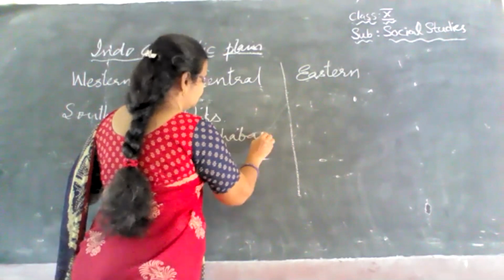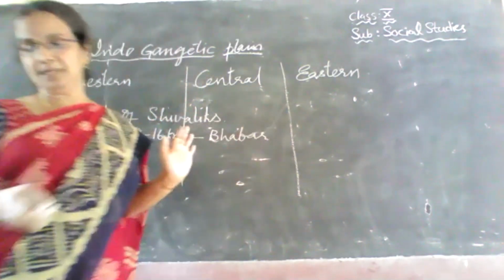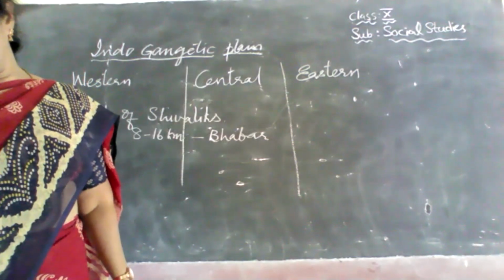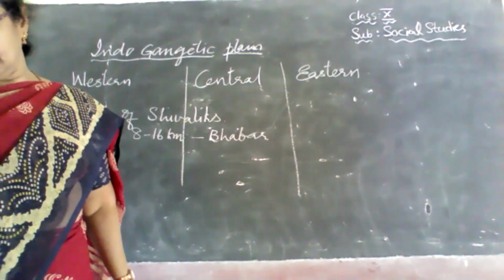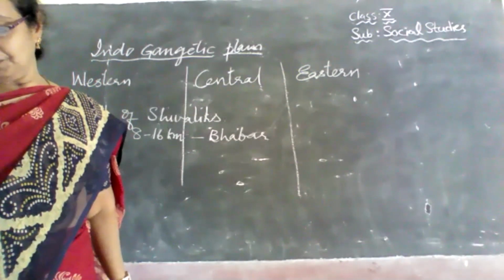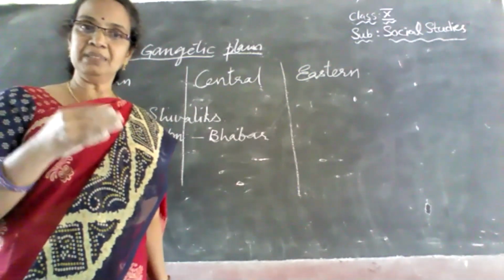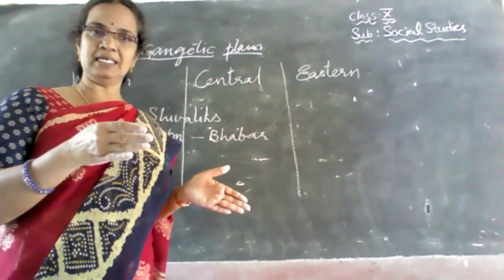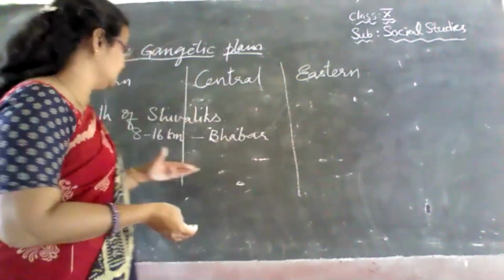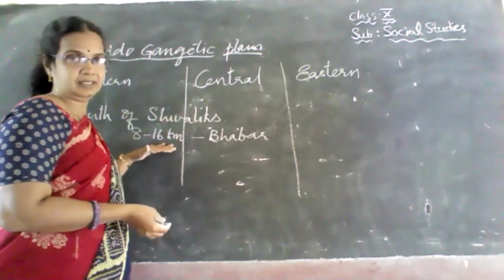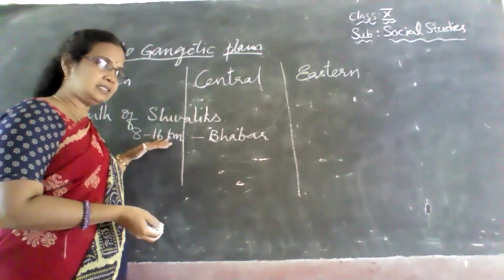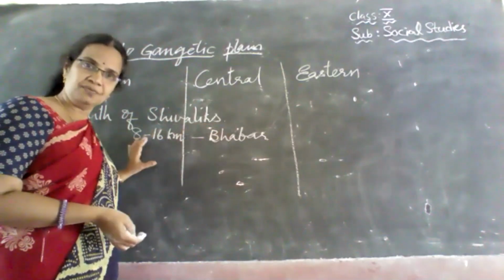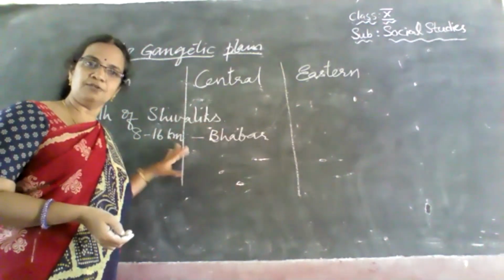Now you might be thinking, what is Bhabar? Bhabar is a narrow belt of gravel and pebble sediments that have been deposited to the south of Shivaliks. And these pebbles and gravel are deposited here, under which we can see some streams and rivers flowing.